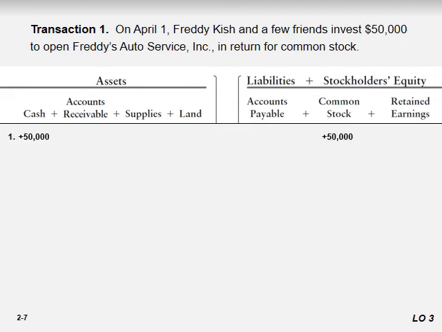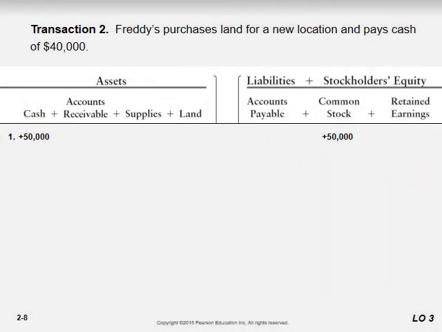How about the second transaction here? The second transaction is Freddy's purchases land for a new location and pays cash 40,000. So who received the land? The business received the land. Land is a part of your assets accounts, so land increased by 40,000.